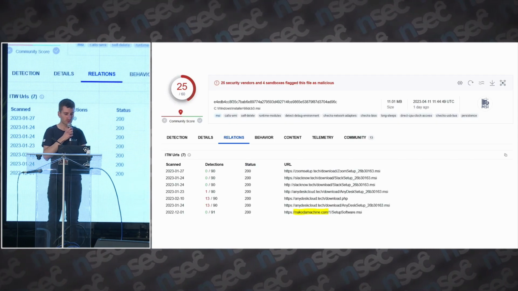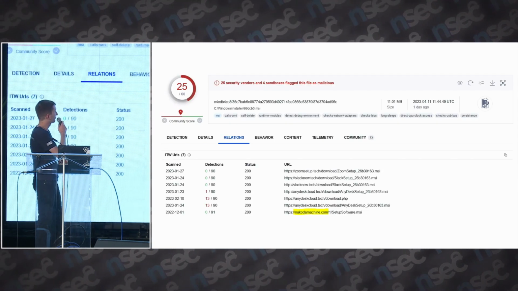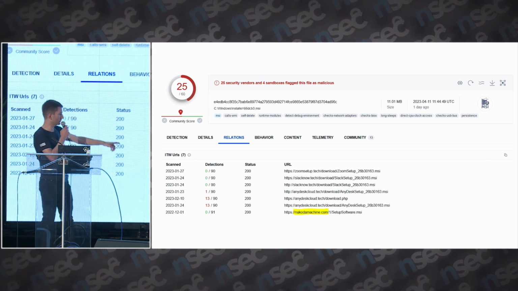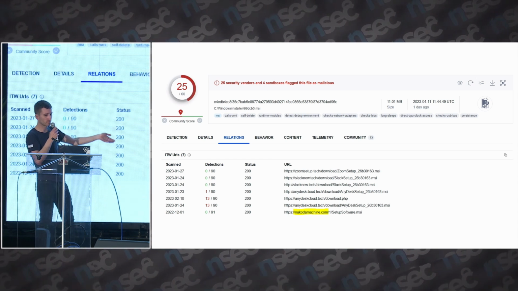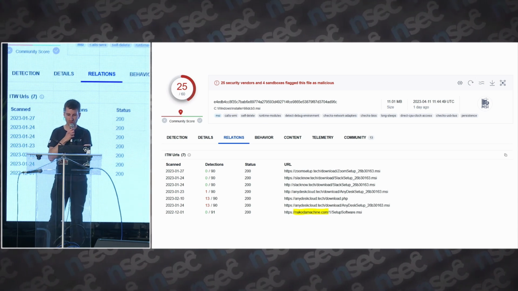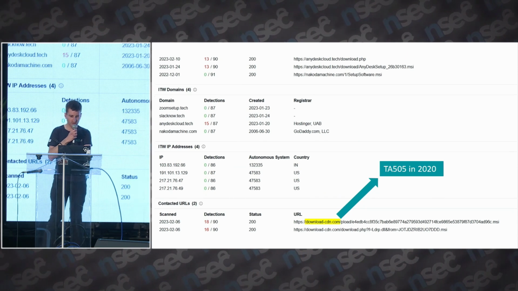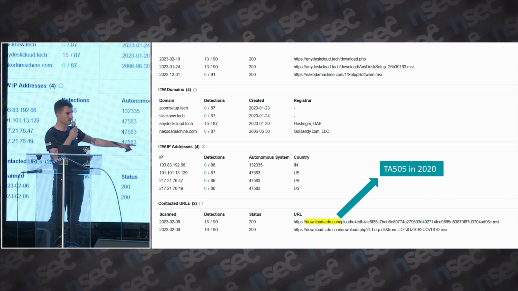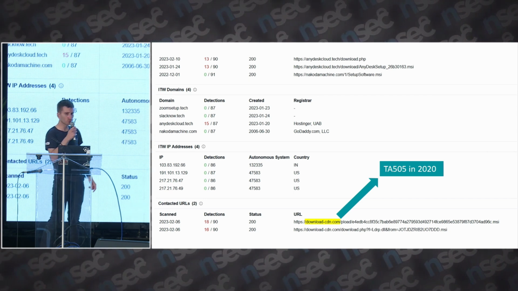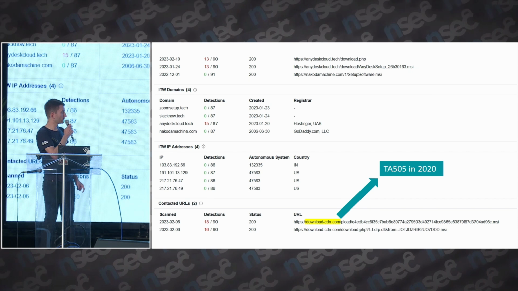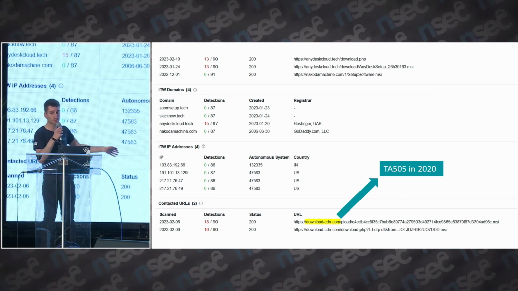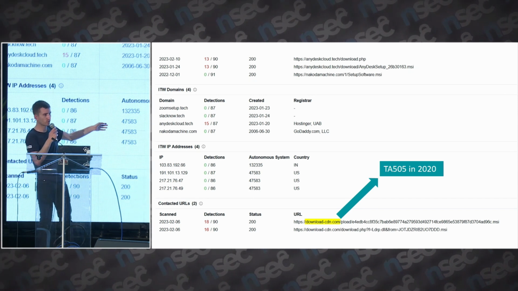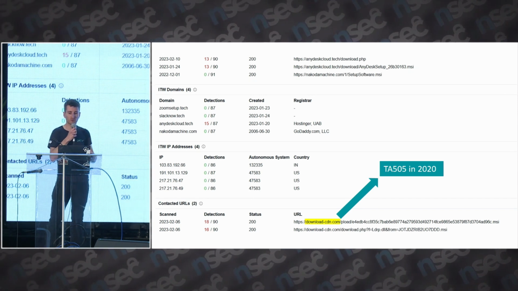But if we look for this domain on VirusTotal, for example, we can see that the same domain was used to deliver a different MSI file, which actually drops a PowerShell script. And this PowerShell script will reach out to download-cdn.com. This domain was apparently controlled by another cybercrime actor called TA505 in 2020. So it's possible that the domain changed hands. But in any case, this PowerShell downloader is actually not part of the Asylum Ambuscade operation.